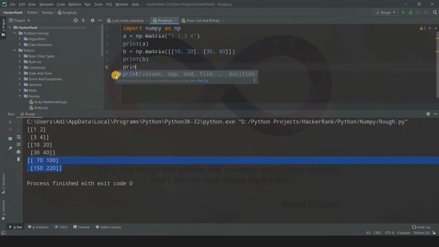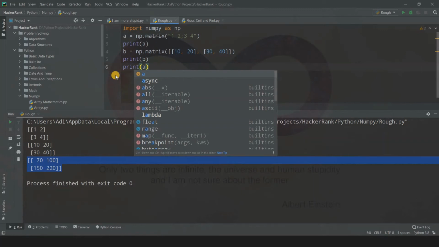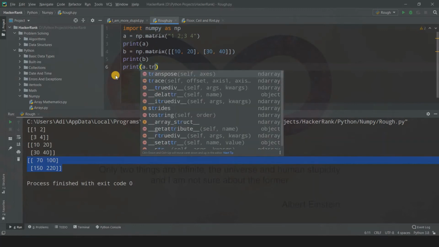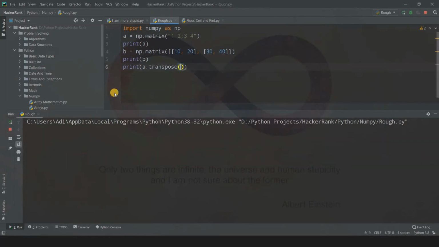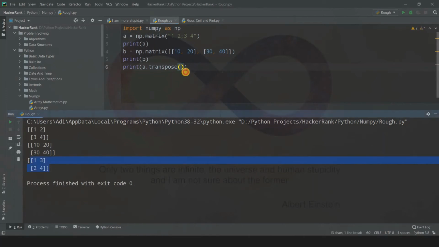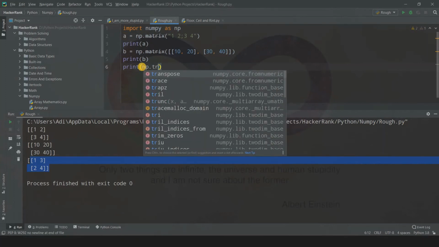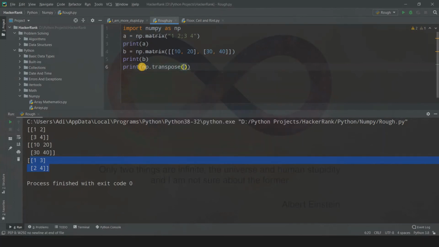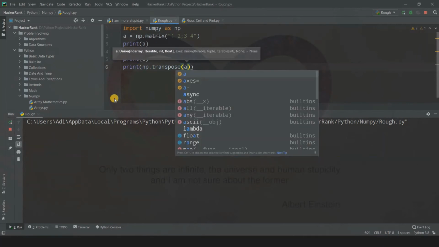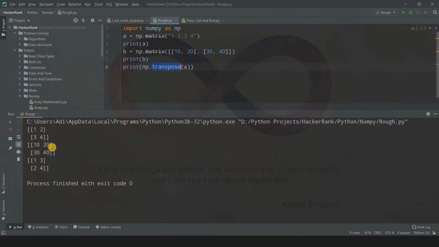Now transpose. Transpose is also the same thing. If you simply write a dot transpose, we are using transpose as a method. So I just run this code, and you will get the transpose of array A. Then you can use the numpy transpose function as well. To use that, just write numpy dot transpose, because we are using transpose as a function in numpy. To get access to transpose, we have to write numpy dot. So this is again transpose, and again we can use transpose as an attribute as well. To use it as an attribute, just write a dot t.